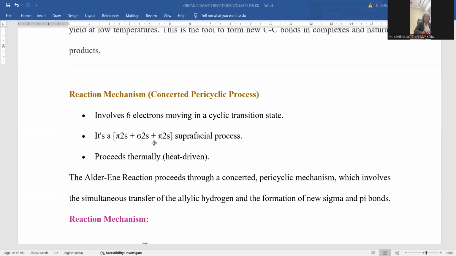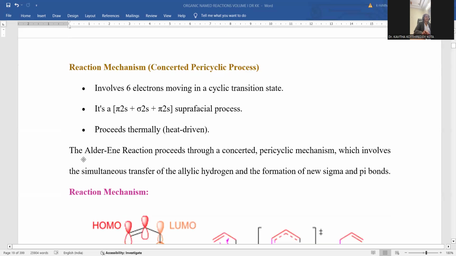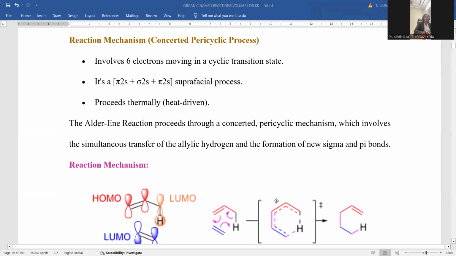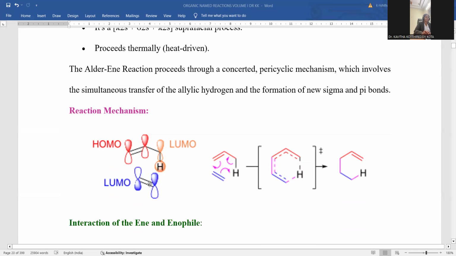So these additions take place in a suprafacial manner. It proceeds thermally, as a heat-driven process, with the shifting of the double bond taking place and a new carbon-carbon bond allocation required. That's the reason why the consumption of heat is required. The ene reaction proceeds through a concerted pericyclic mechanism, with simultaneous transfer of allylic hydrogen from one carbon terminal to another carbon terminal, so that new sigma and pi bond allocation is possible, which is indicated in the mechanism.